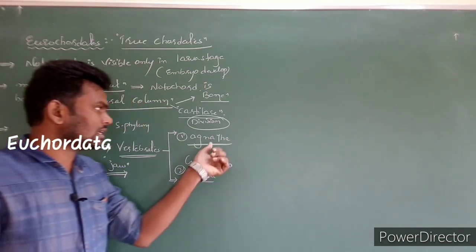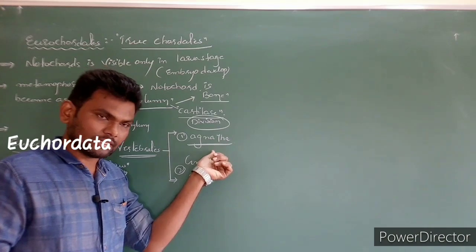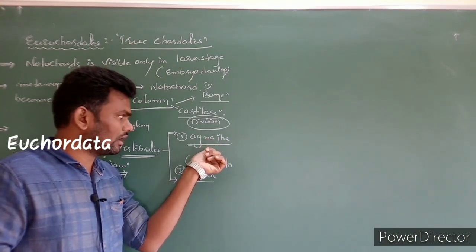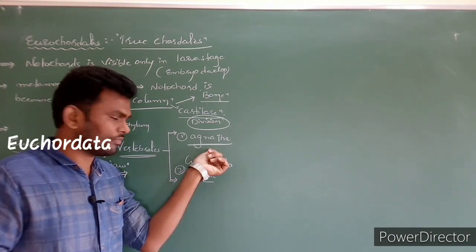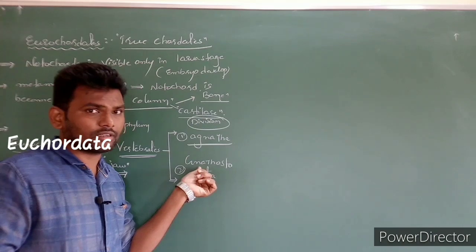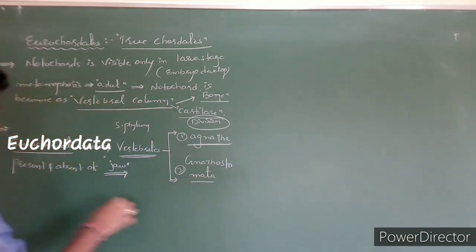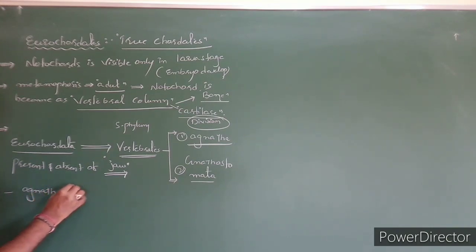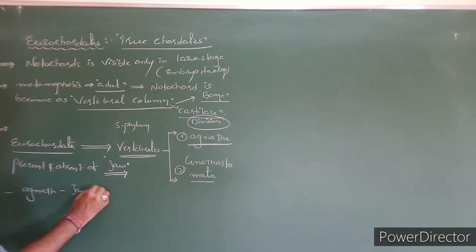In Agnatha, lack of jaws. In Gnathostomata, the jaws are present. Clear? In Agnatha, jaw is absent.